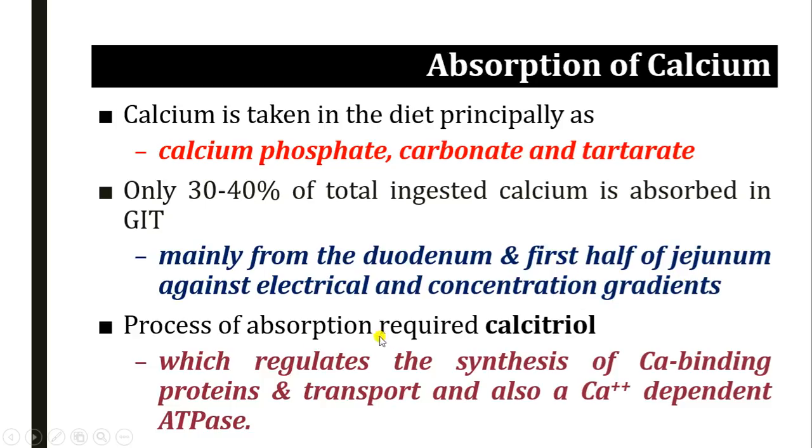The process of absorption of calcium requires calcitriol. This calcitriol, that is the active form of vitamin D, regulates the synthesis of calcium binding protein, that is calbindin, and the transporters, and also a calcium dependent ATPase. Based on this, the calcium is absorbed with the help of calcitriol from the intestine.